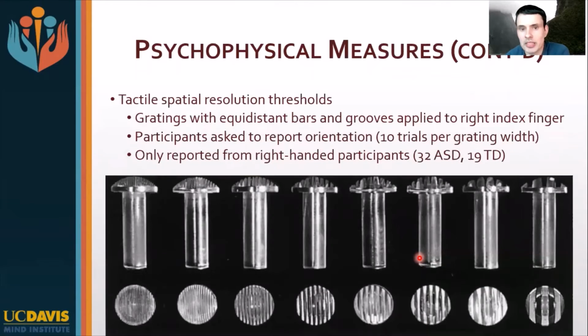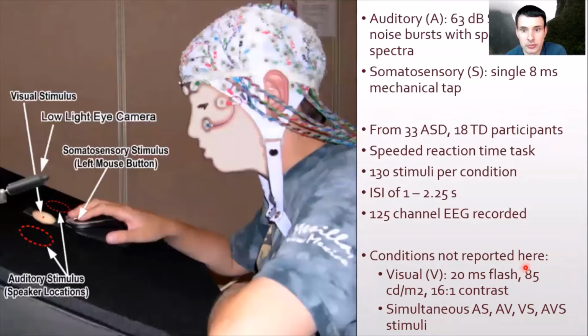We also have tactile spatial resolution thresholds. So here, gratings of bars and grooves were applied to the right index finger. They're of varying groove thickness, and they were applied in different orientations, so 90 degrees and 0 degrees essentially, and participants were asked to report the orientation. They were presented with 10 trials at each grating width until the threshold was identified. And again, these are only being reported from right-handed participants.